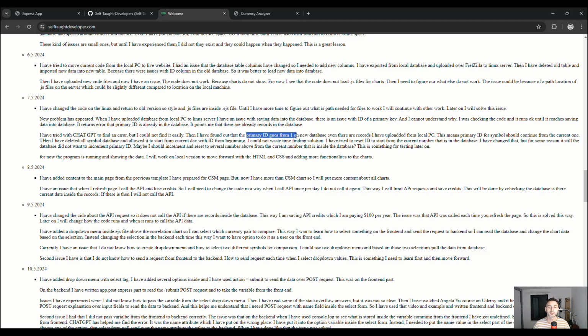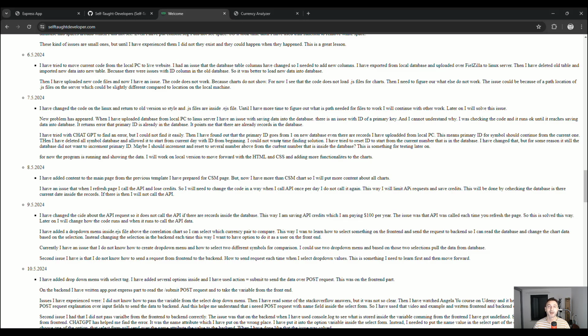I had an issue that this ID, when I just started working on the web server, started from 1. But when I downloaded the exported database from my PC, the ID was several thousand. So when I uploaded the database, this ID was no longer the number 1, but several thousand.